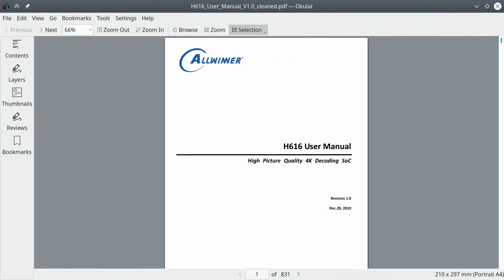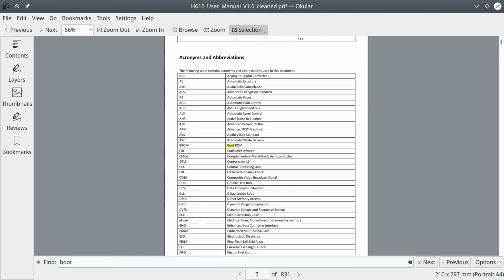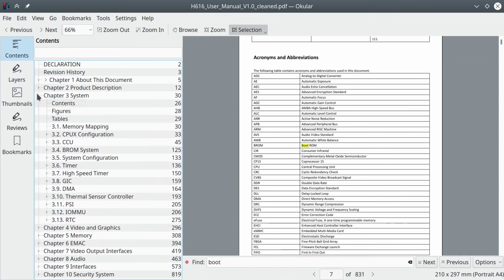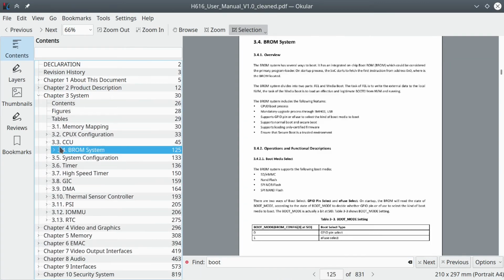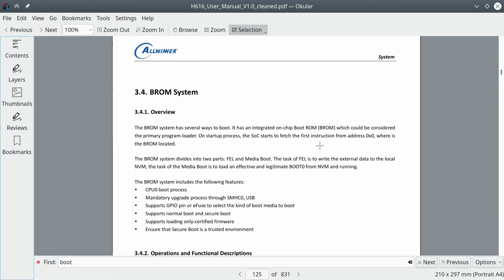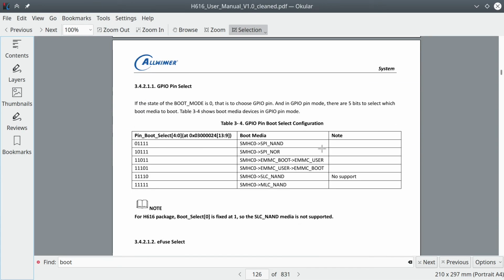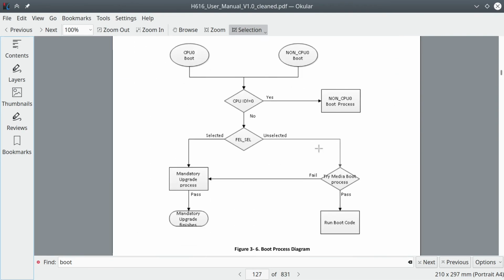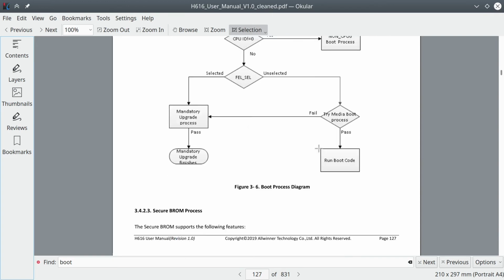Searching for the word boot gives us the acronym BROM for bootrom. Looking at the table of contents, we find BROM documented in section 3.4. The H616 boot sequence is somewhat complicated. I won't go into the specifics, but suffice it to say that at its default configuration, and unless we start wiggling some pins, the Pi will boot from the SD card.